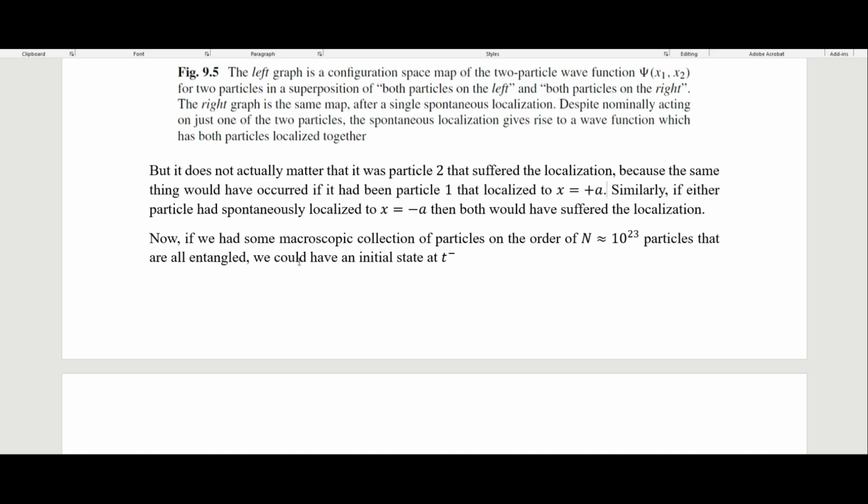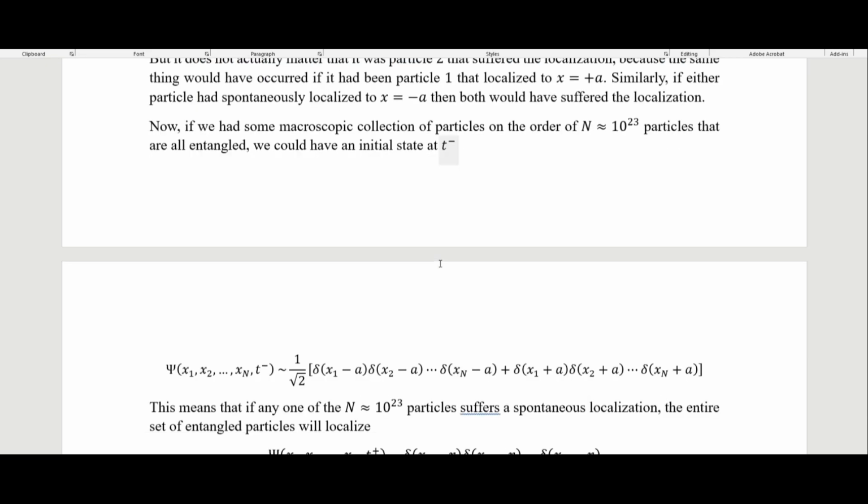Now, if we had some macroscopic collection of particles, so say on the order of n equals 10 to the 23 particles that are all entangled, we could have an initial state at t minus.